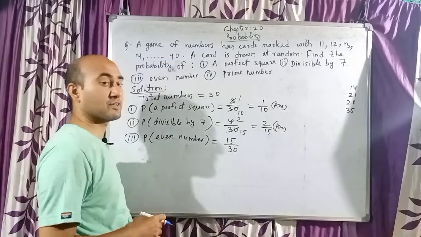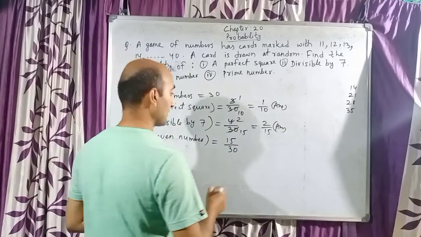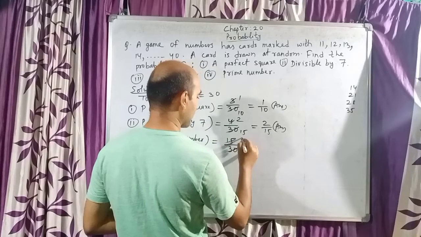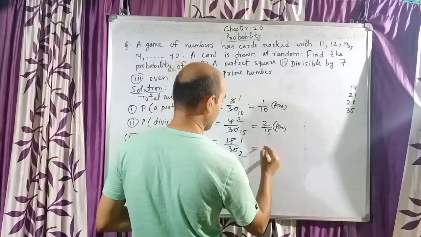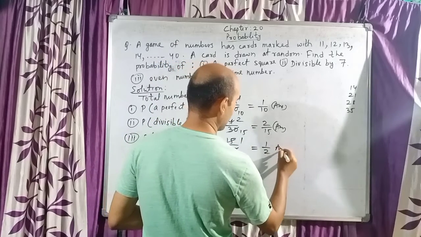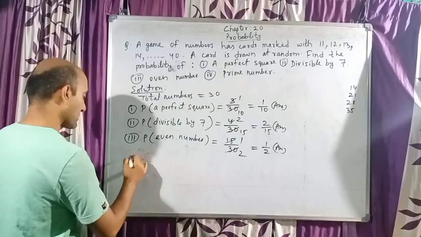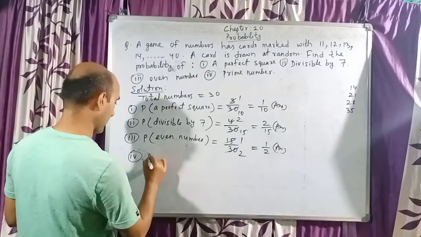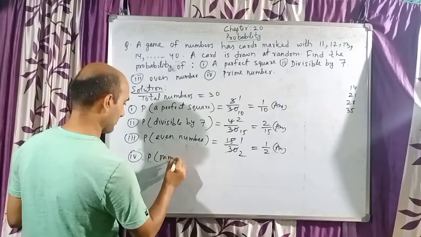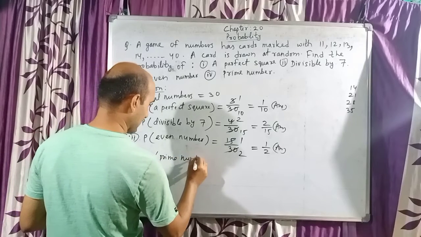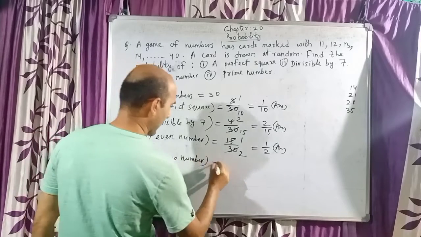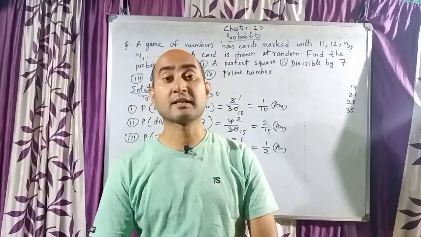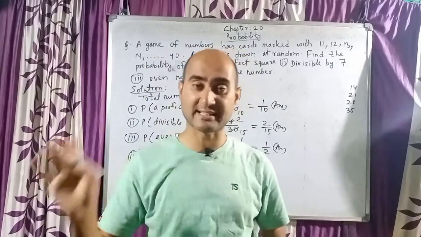So there are 15 even numbers in the given list, and my answer, if I simplify, 15 ones are 15, 15 twos are 30. 1 by 2 is our answer. The last one, number 4, prime number. Now probability of a prime number. I hope you know what a prime number is. Those numbers which are divisible by 1 and itself.